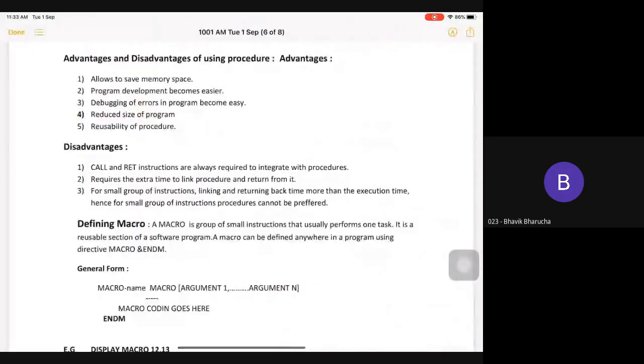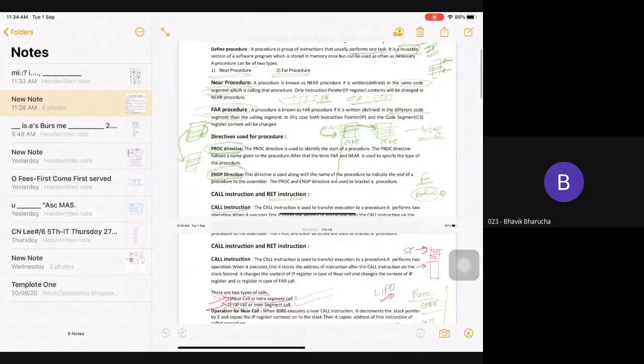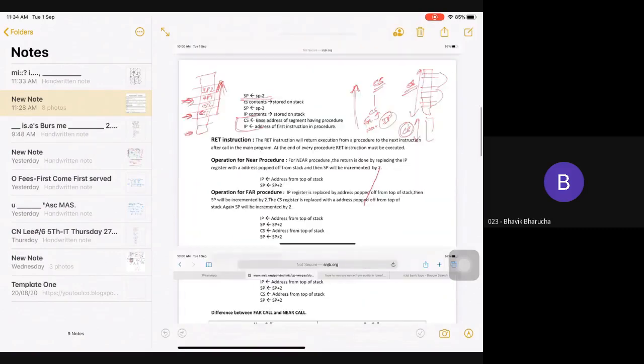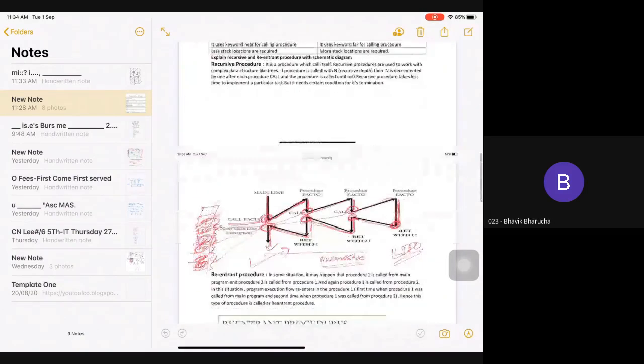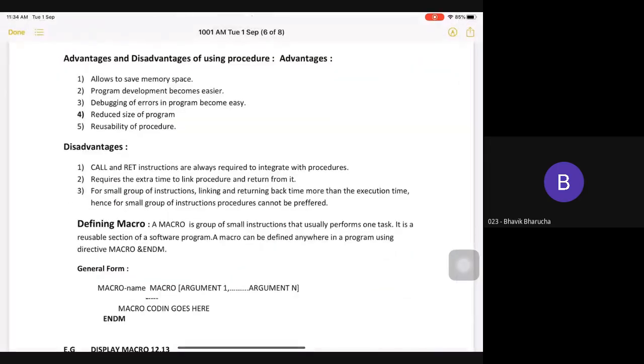This is how you can define macro. Macro name, macro, and M. If you want to define procedure, then syntax was given initially. What is the syntax of procedure? I think that it was not given, right? Okay, that we will see in the practical demonstration. Same way, like this, you can write down your procedure also.